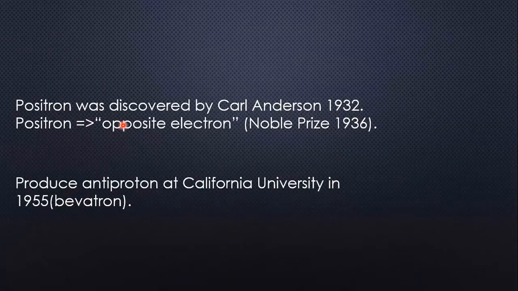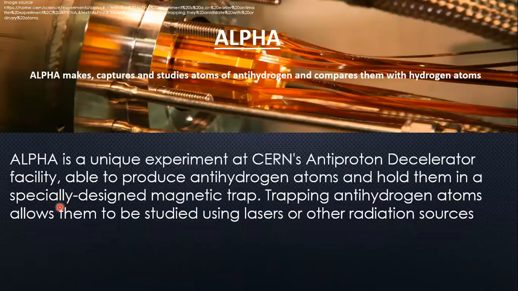Another thing is that the positron was discovered by Cole and Duncan in 1932. The positron is nothing but the opposite particle of the electron, and further, the antiproton was produced at California University in 1955 in a betatron. And now the most important thing of this presentation is ALPHA. ALPHA is the name of an experiment in which scientists were able to make anti-hydrogen, and they trapped the anti-hydrogen using a magnetic field so that it would not come in contact with matter.